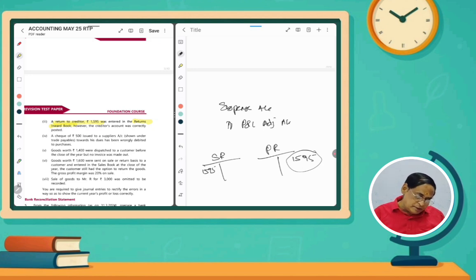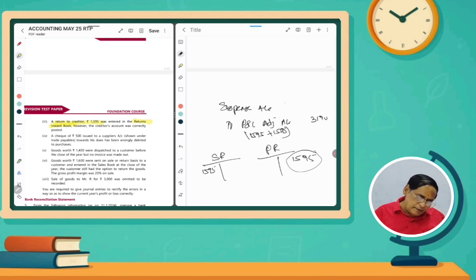It is a correct entry if it is after the trial balance. If it is after the balance sheet, it will affect the trading and P&L account. So we have to do the double credit, 1595 plus 1595. So how much amount? These two amounts, that is 3190.